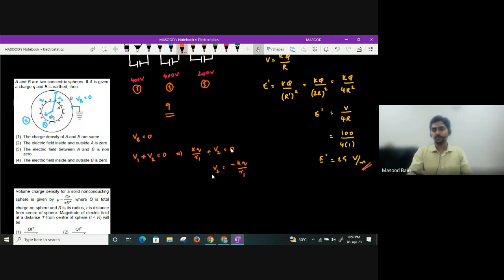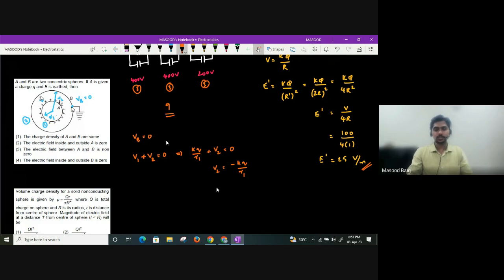So what will I get? Again, I have done this question yesterday only. If you people remember, we took a Gaussian surface just inside, guys. If positive charge is given here, what should be the charge on the inner surface? It should be minus q again. Yes or no? You remember it or not, all of you? I hope so. What they have given, electric field inside and outside B is 0, it seems. Here, not necessary. Electric field between A and B is non-zero. We have done these questions, I believe, no?